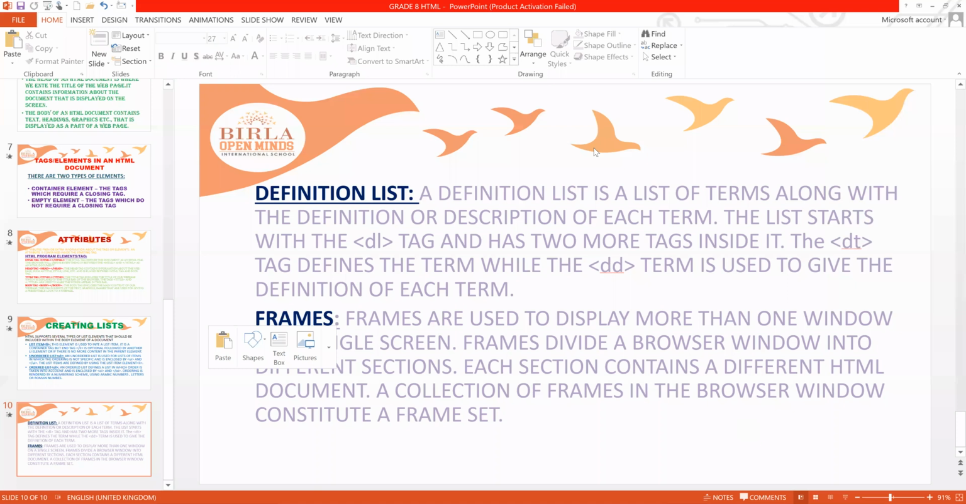Frames are used to display more than one window on a single screen. Means if we want to display two or more screens in one web page, in those cases we use frames, right? All these I'll tell you in the practicals.